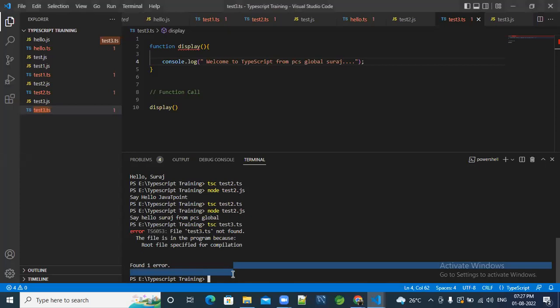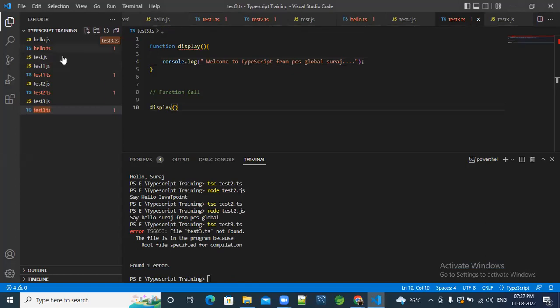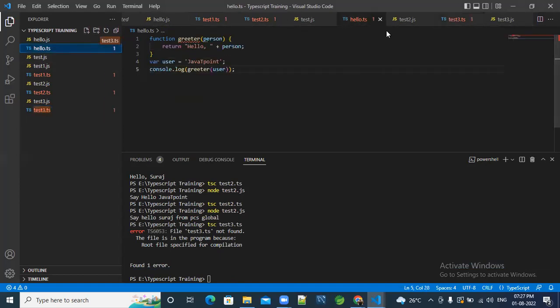Here, firstly we have created the JS file, then we have created the TS file. See, when we create a TS file here, the JS file automatically gets created. If it's not created, we can create it once more, as I showed you here with right click, new file, test name, then create it. Okay. So now I was in test3.